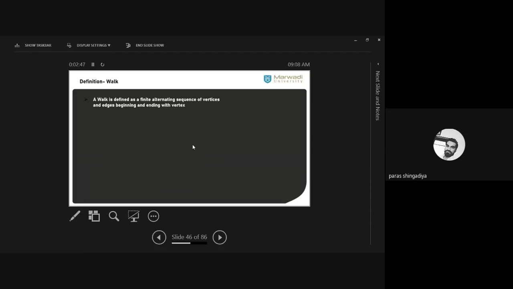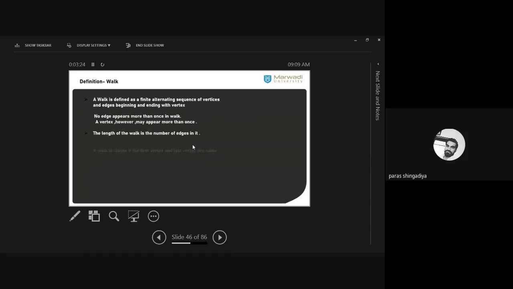Starting to ending with one vertex, so it is a finite alternating sequence of vertex and edge, starting and ending. Okay, the beginning and ending point should be a vertex. You start with one vertex, you have to start from some place, and then you just end your journey at any place. Clear? And that sequence which follows vertex, edge and so on is called the walk. Clear?